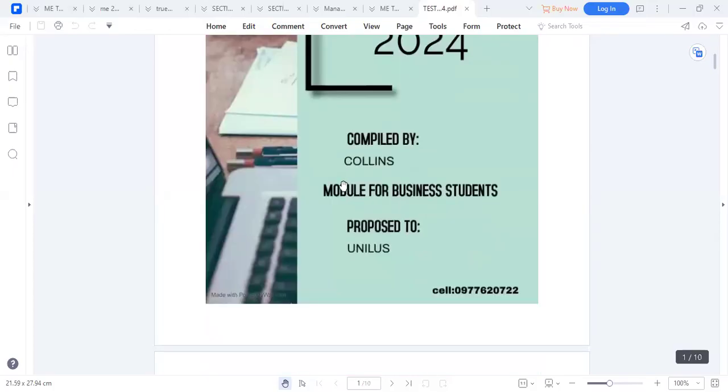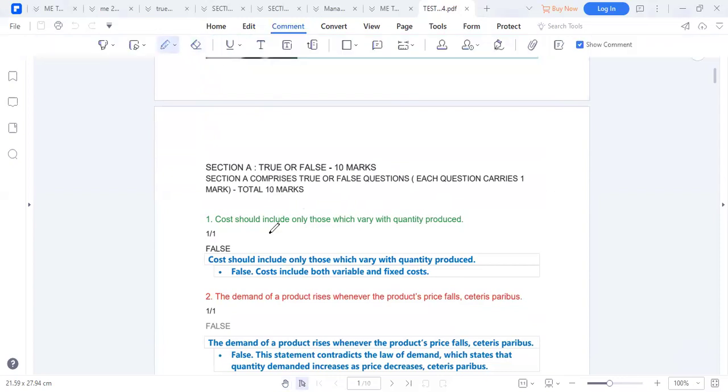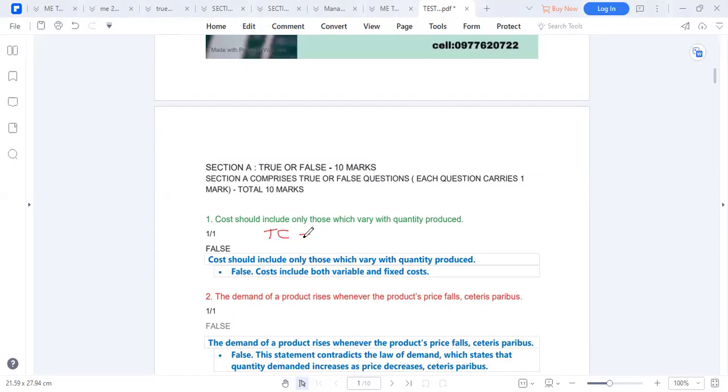So, a review of our tests that we had on the 17th of March 2024, both part-time and distance. Section A is true or false. Question number 1. Cost should only include those which vary with quantity. True or false? That is false. Cost should include both the fixed and the variable cost. That is the reason why our total cost function is given by total fixed cost plus total variable cost.